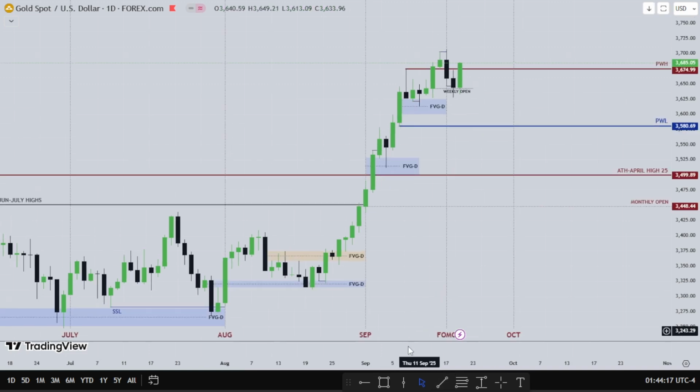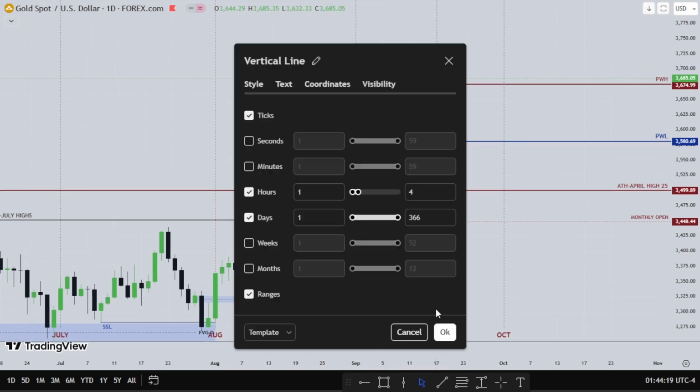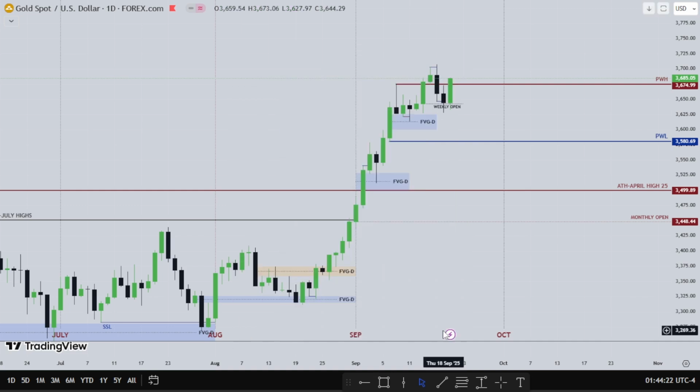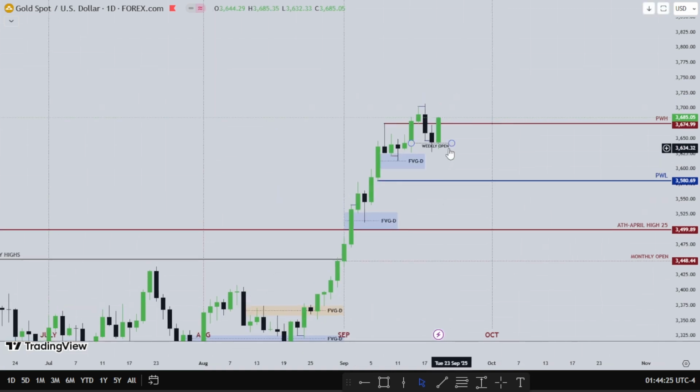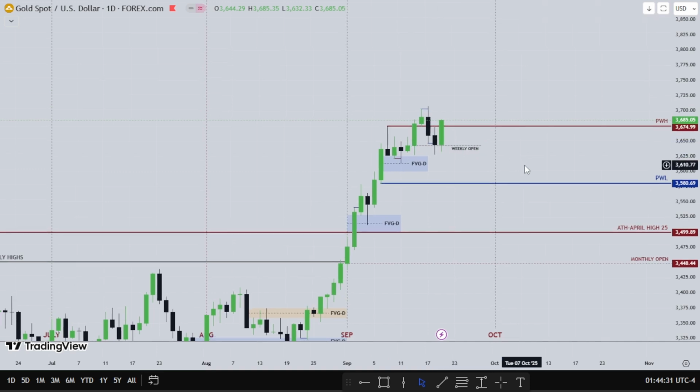So this is gold. For the new week, we see Monday rally up, putting a new all-time high on Wednesday, FOMC day. Then we see Thursday trades lower. This fair value gap wasn't really expected, so we see price trade lower than this fair value gap. Then we see Friday trade higher again on gold.